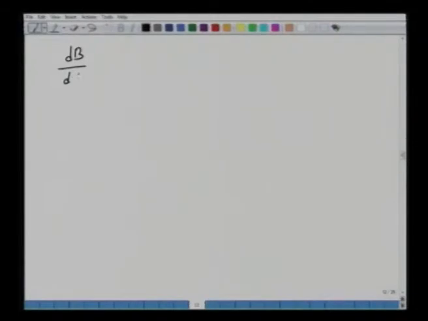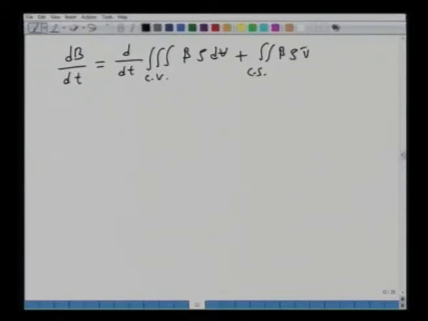Your dB/dt is equal to, the first term is the d/dt of the triple integral over the whole control volume of beta rho dV, plus the double integral over the whole cross section of beta rho v dot dA. Okay. This is our continuity equation, or the Reynolds transport theorem actually, where the extensive and intensive properties we can write accordingly for mass.